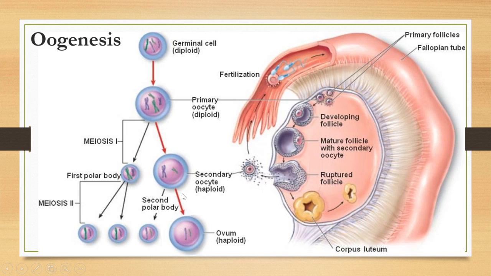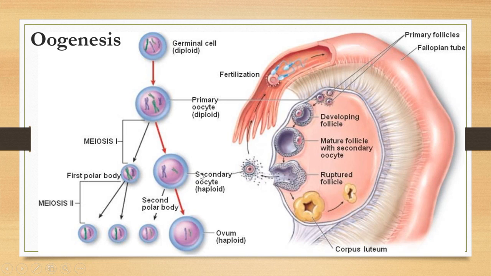You have to know that the secondary oocyte will only produce the ovum if the sperm penetrates into the secondary oocyte. If the secondary oocyte is not fertilized or not penetrated by the sperm, no ovum is produced.